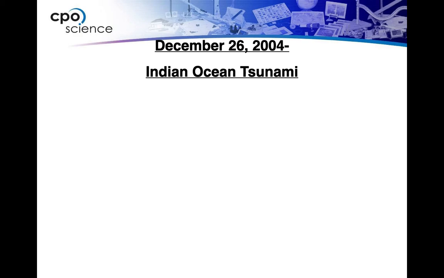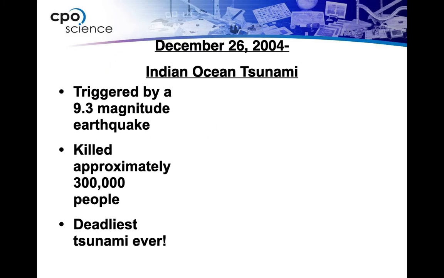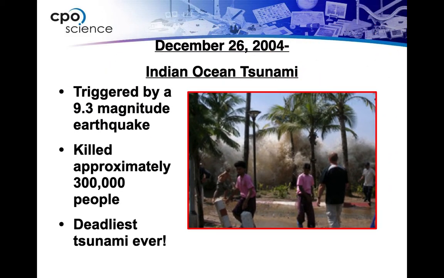The most deadly tsunami on record didn't happen that long ago. On December 26, 2004, the Indian Ocean tsunami was triggered by a 9.3 magnitude earthquake, a very large earthquake by any standard. It killed approximately 300,000 people. Like I said, it is the deadliest tsunami ever on record.